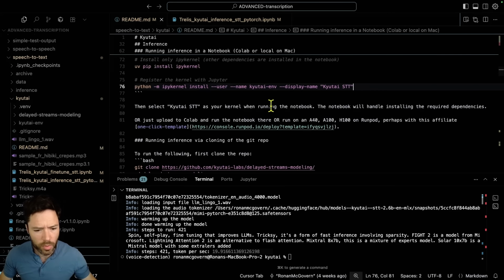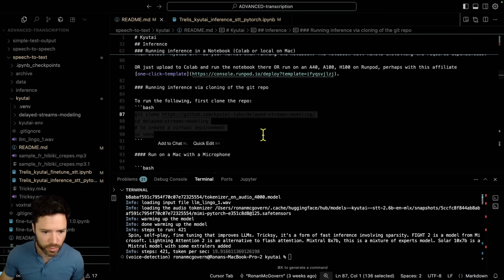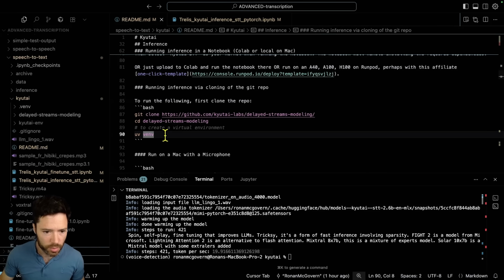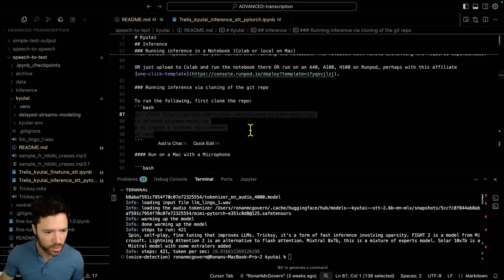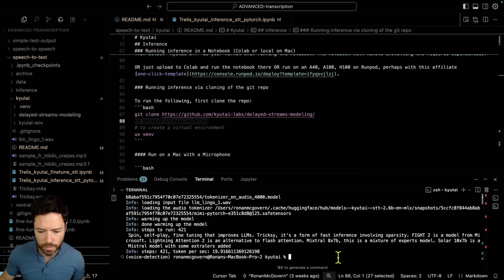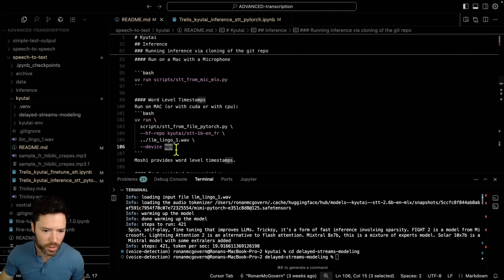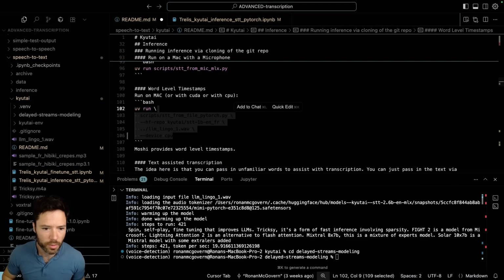So to do some more advanced inference, we're going to clone the repo from Kyutai, and we'll move into delayed streams modeling. You can just follow this by yourself, even if you don't have repo access. Set up a virtual environment once you are in the folder. I've already cloned, so I'm just going to move into that folder. And there are a few things that we can do here. One is we can just run on a Mac or a CPU. I can actually just run CPU here, and we can get a transcript.